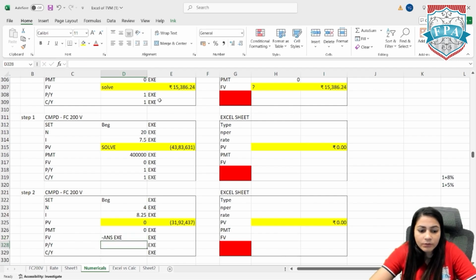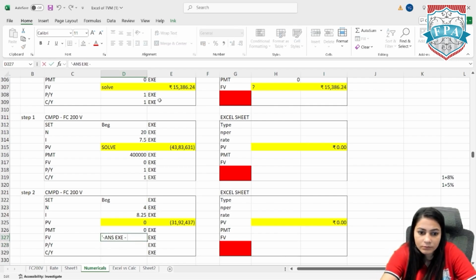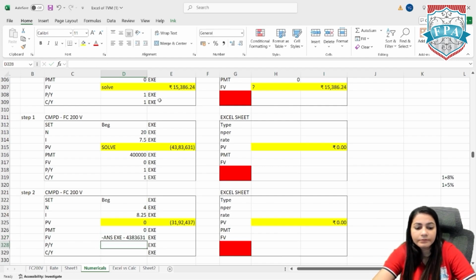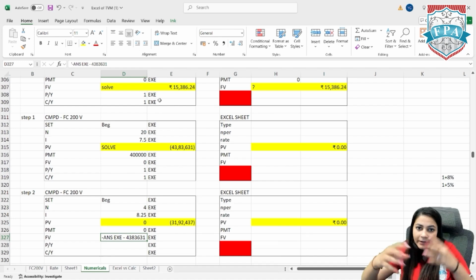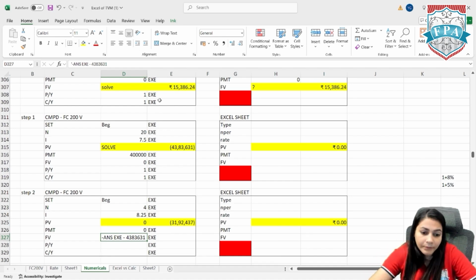And that will give you 43,83,631. So on the future value, you need to type this minus sign and then click on the answer button and then the execute button. Then you will already get this copied and pasted as 43,83,000, which was your last solution.